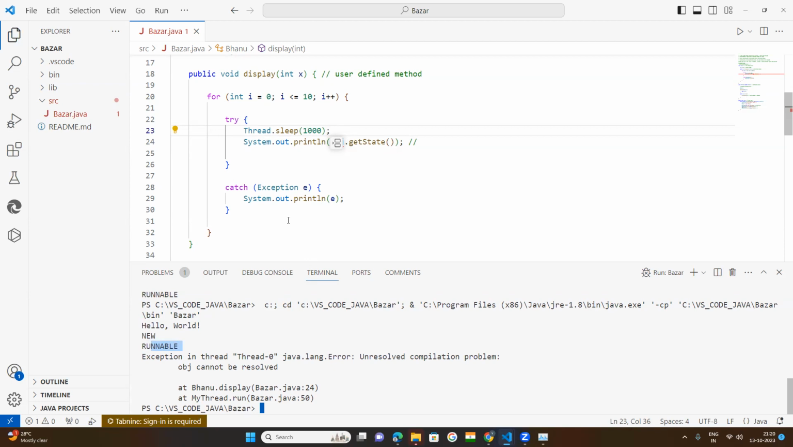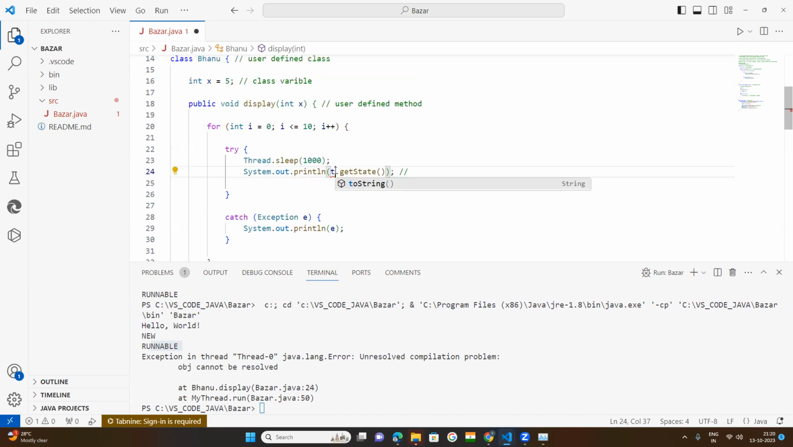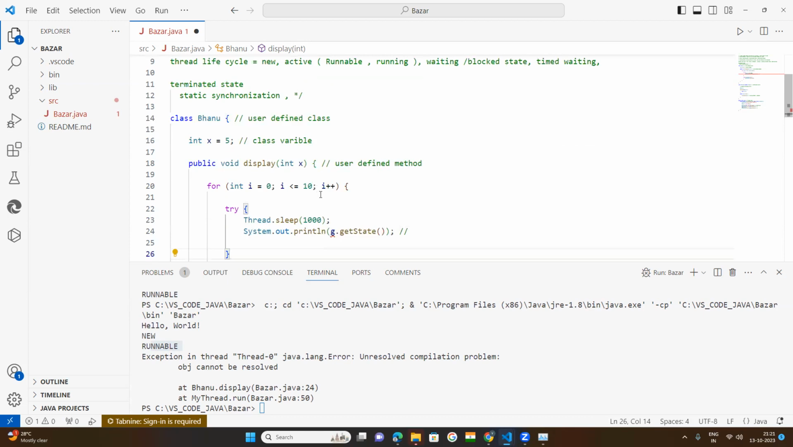Thread not started. Obj dot get start. Here I need to put thread dot. Why? Because I have not used a little bit of code here; I want to use it here. Thread.